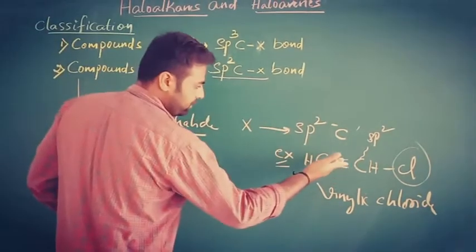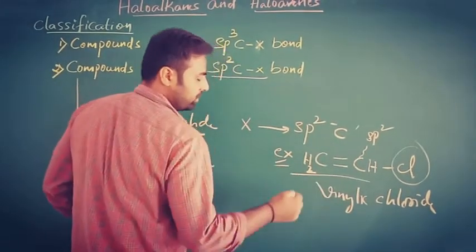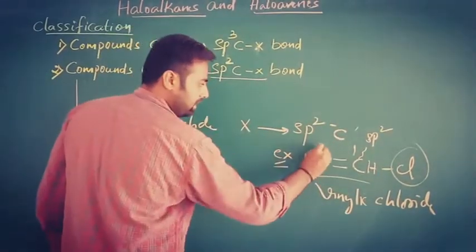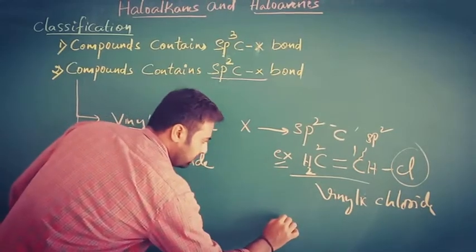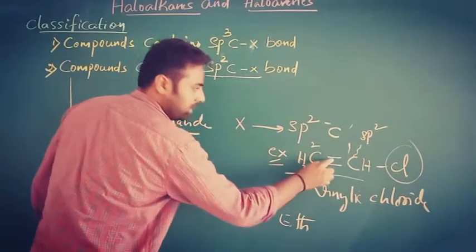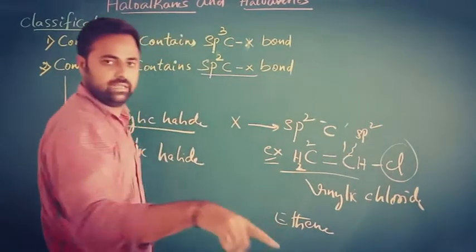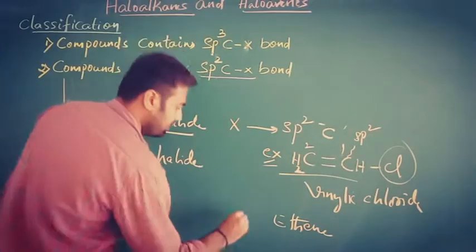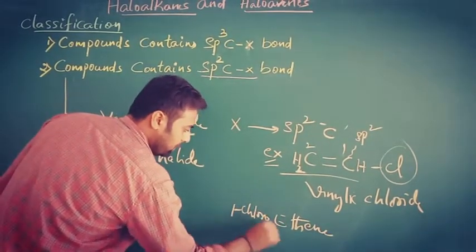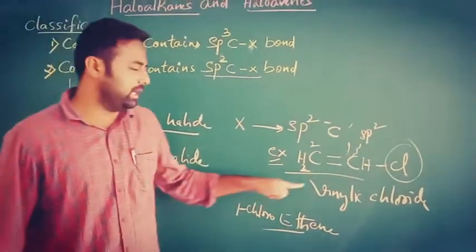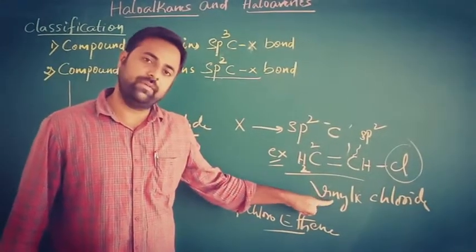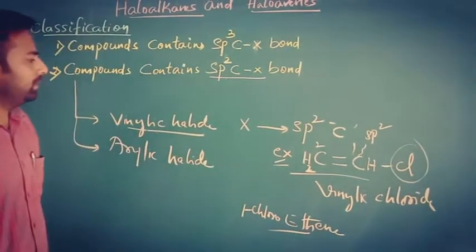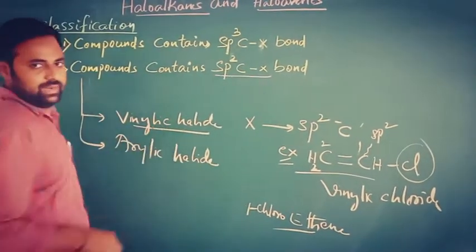The IUPAC name of this compound: this is a long chain, so we have to number from the right side, where the substituent gets the least number. So 1 comes to 2. The root word is eth. A double bond is there, so you have to take ene, so that will become ethene. The substituent is present on the first position. That means chloroethene is the IUPAC name of this compound, or simply we can call it by the common name, vinyl chloride. This is the vinyl halide.